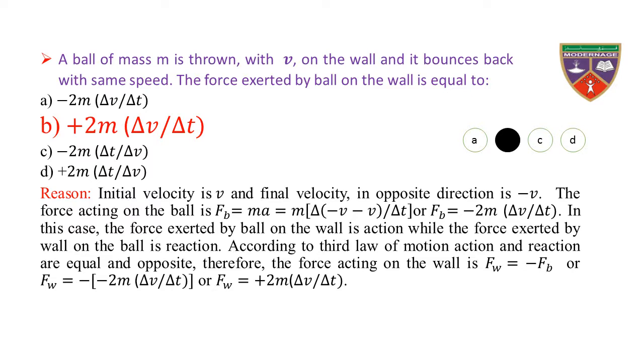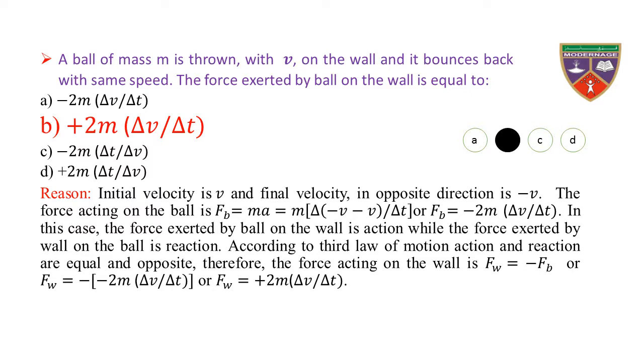In this case, the force exerted by ball on the wall is action, while the force exerted by wall on the ball is reaction. According to third law of motion, action and reaction are equal and opposite.